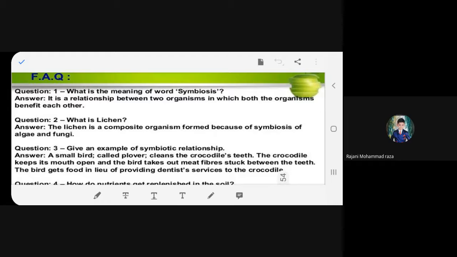This is just a revision. Whatever we are doing is a revision. Okay? What is lichen? Ma'am, when will you send the chapter 1 PDF? After I finish the chapter, it's as simple as that. If you don't do my homework, I will not send you the PDF. Remember that. If I don't get your answers by tonight, and all these FAQs that I'm giving you today have to be given by tomorrow, that is Sunday.